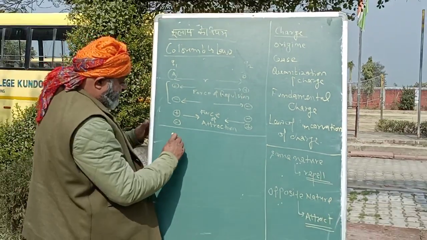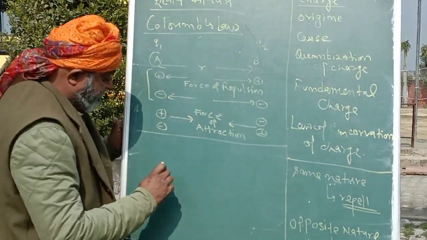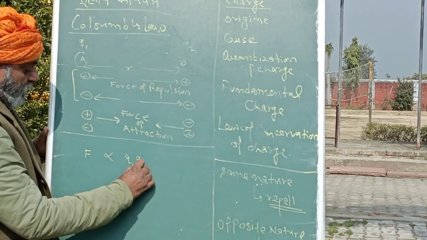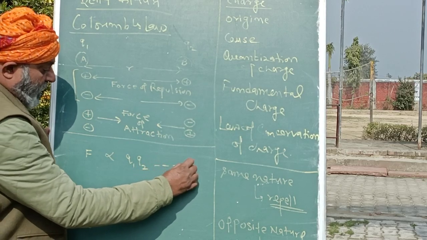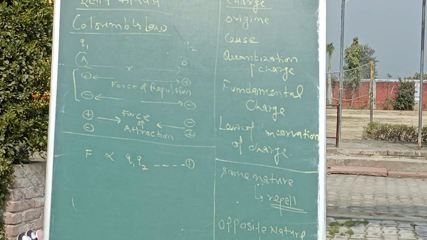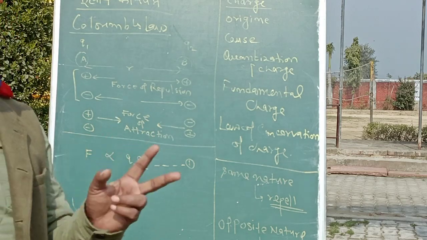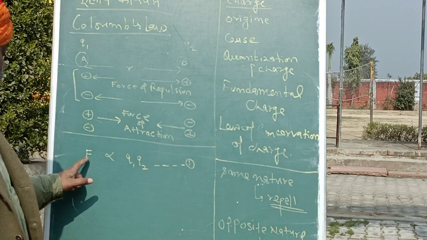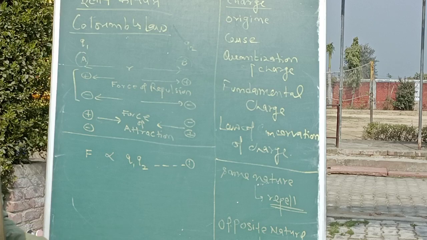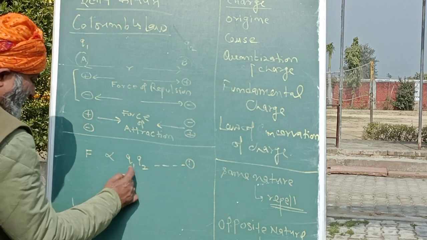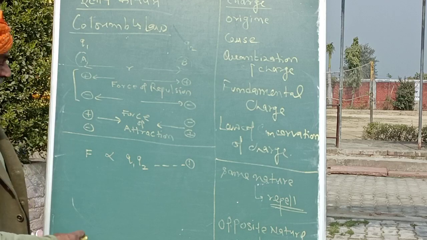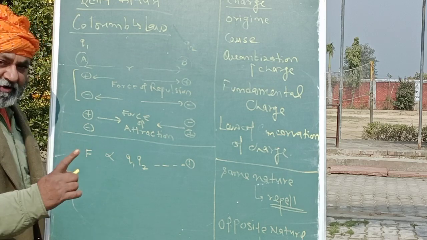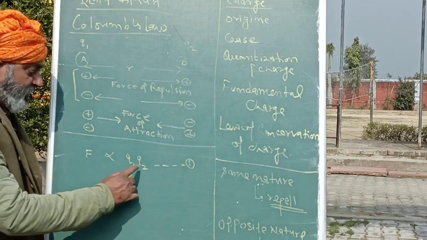So now let us see, what does this Coulomb's law say? The force is proportional to Q1 Q2. This is relation number 1. So that means the more the product of the charges on two objects, the more force of attraction or repulsion they experience; the less the product of these two, the less the force. यदि Q1, Q2 का गुणनफल कम है तो यहाँ जो आकर्षण या प्रतिकर्षण बल, कूलम का बल, वो कम होने वाला है। ये ज़्यादा है तो ज़्यादा है।